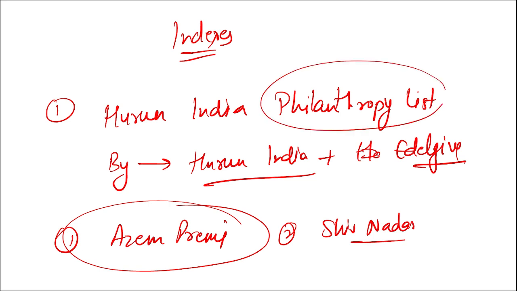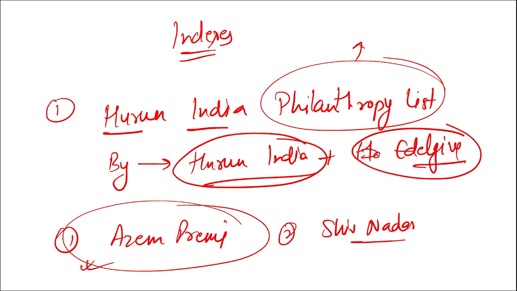What is philanthropy? A philanthropist is a person who loves mankind and who likes to help mankind. Then it was topped by Azim Premji. Second was Shiv Nadar. It was the Hurun India Philanthropy List released by Hurun India as well as EdelGive.